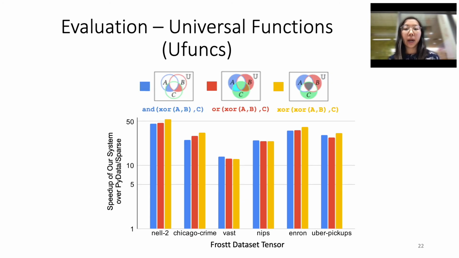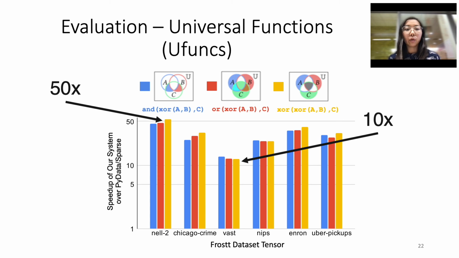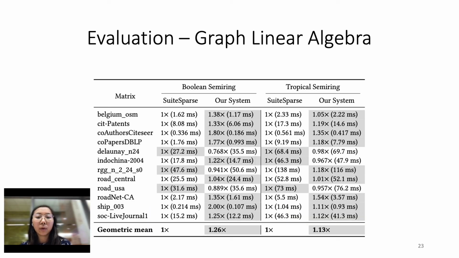We also evaluate our compiler for fused NumPy universal function calls, and we demonstrate a speedup over PyData sparse of between over 10x to over 50x on the Frostt dataset, since our compiler is able to generate bespoke code for the complicated 3 input operand iteration space, whereas PyData sparse now needs to generate even more dense temporaries for the nested function calls, as well as compute intermediate values from the first function call that can later potentially be thrown out.